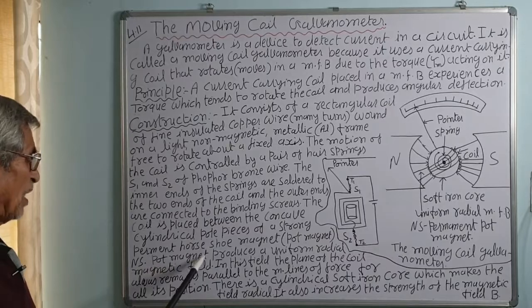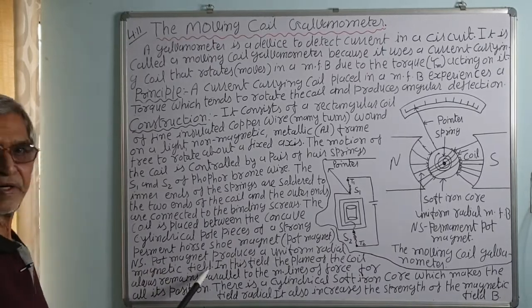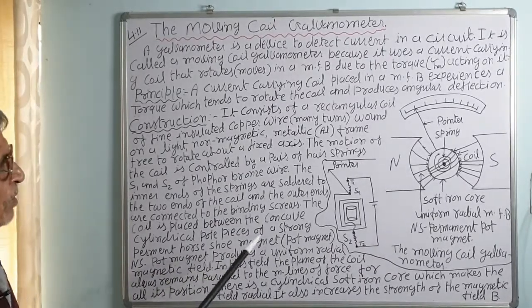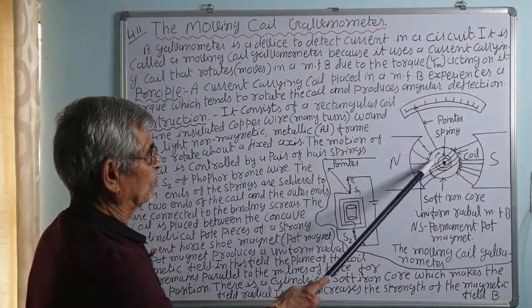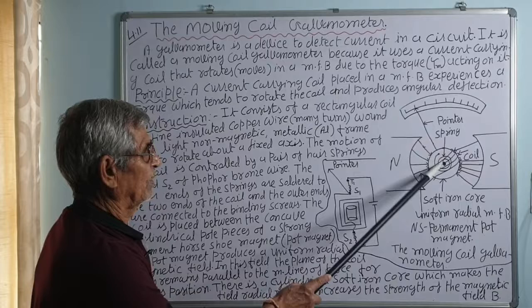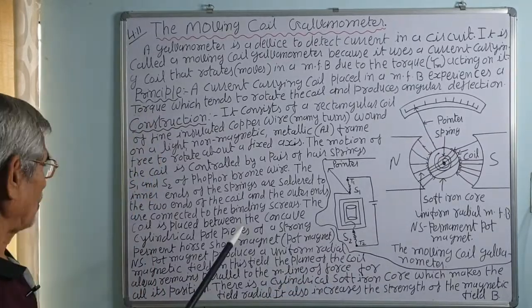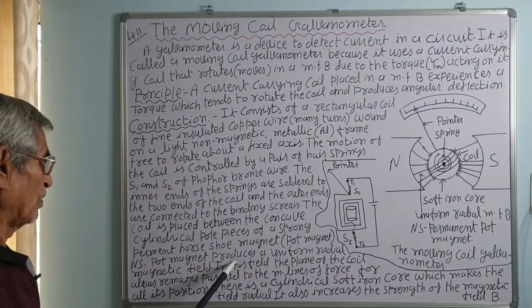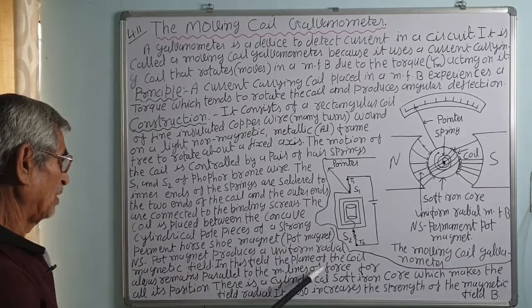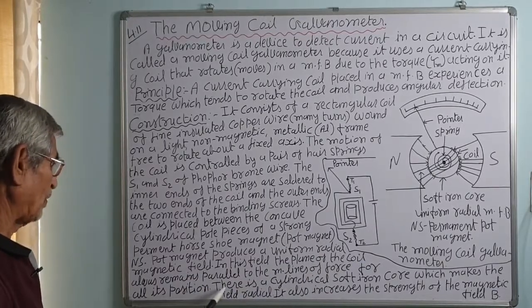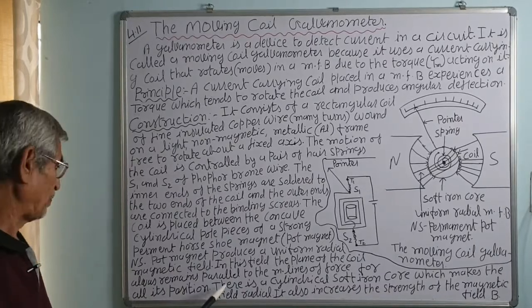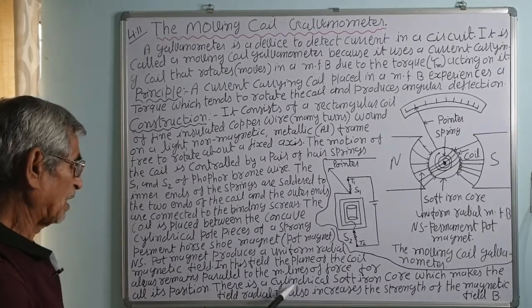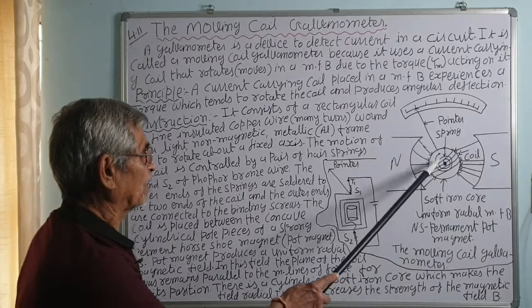The pot magnet produces a uniform radial magnetic field, that is, the magnetic field lines are always in the plane of the coil for any position of the coil. In this uniform radial field, the plane of the coil remains parallel to the magnetic field lines for all its positions. There is a cylindrical soft iron core.